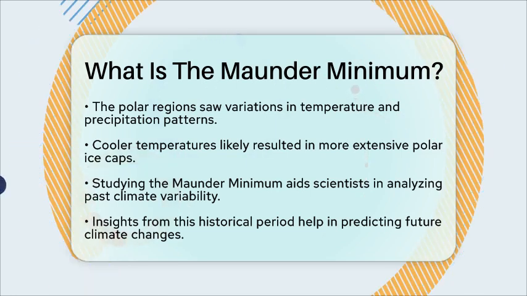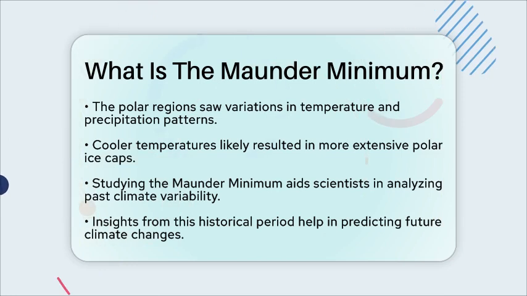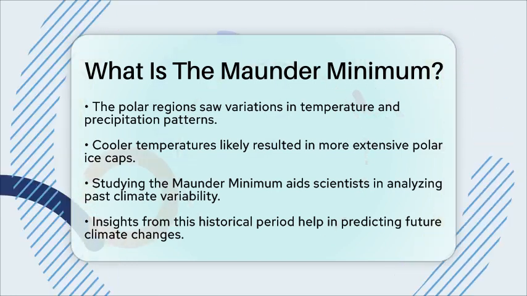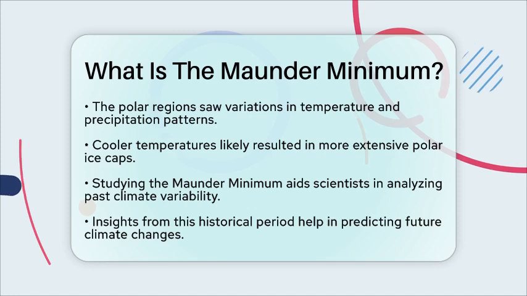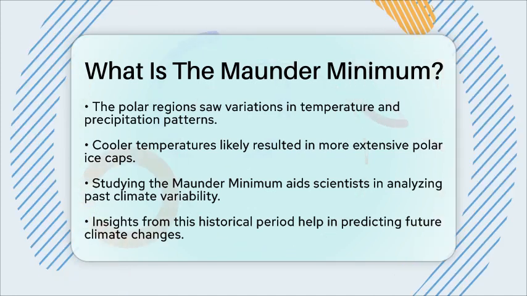weather patterns, especially in the polar regions. By looking back at this time, we can gain a clearer picture of how solar activity interacts with Earth's climate system. This knowledge is essential for predicting how our planet's climate may evolve in the future.